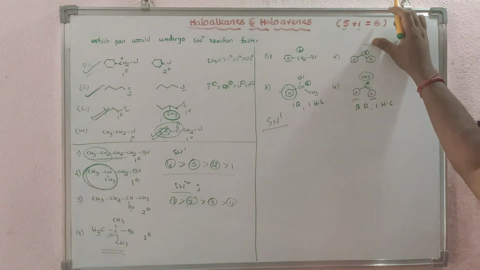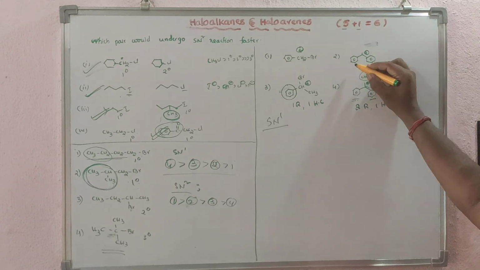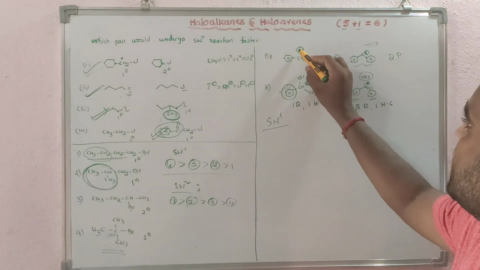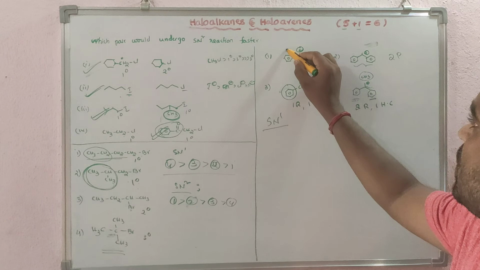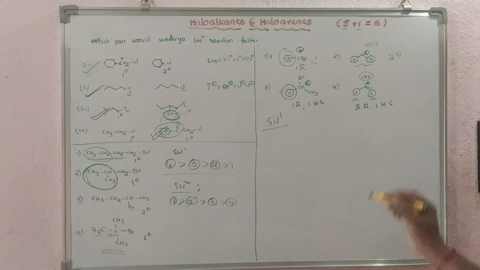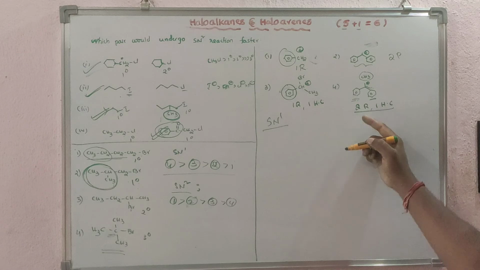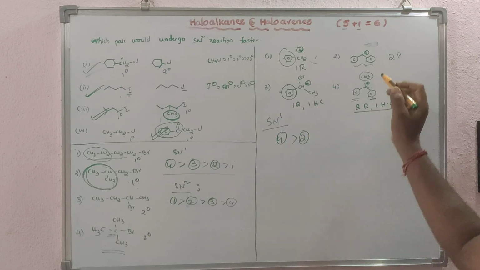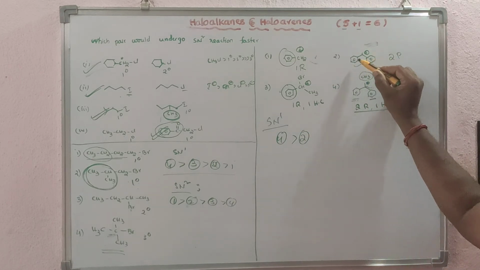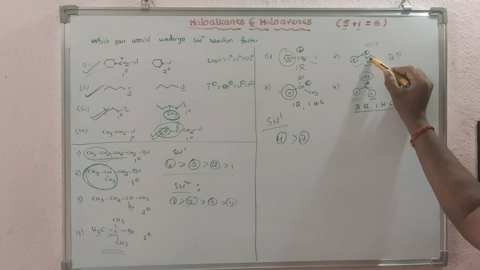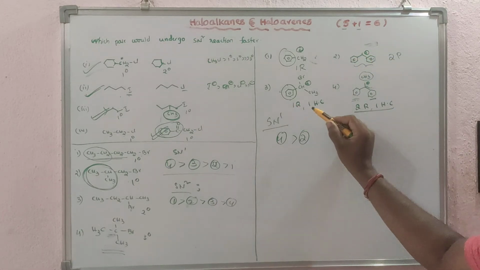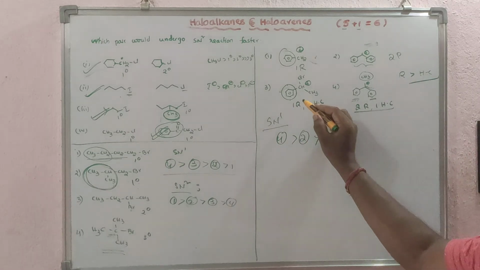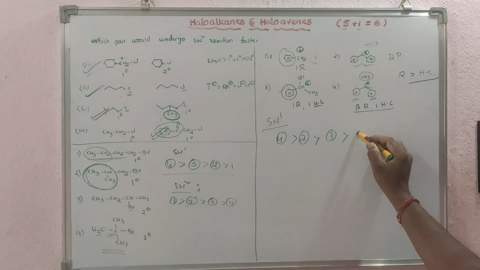Here, if it is bromide and you remove it, what will you get? This is stabilized by 2 phenyl rings. And if you remove this one, you will get a carbocation stabilized by only one resonance, the benzene ring resonance. So which one is more stable? The fourth one is more stable. Next, the second one. Why? Because here the stability is due to 2 phenyl rings, meaning resonance is more here, but here resonance is less. Between hyperconjugation and resonance, resonance always dominates hyperconjugation. So that's why 4, 2, and after that 3, and after that you will get 1.